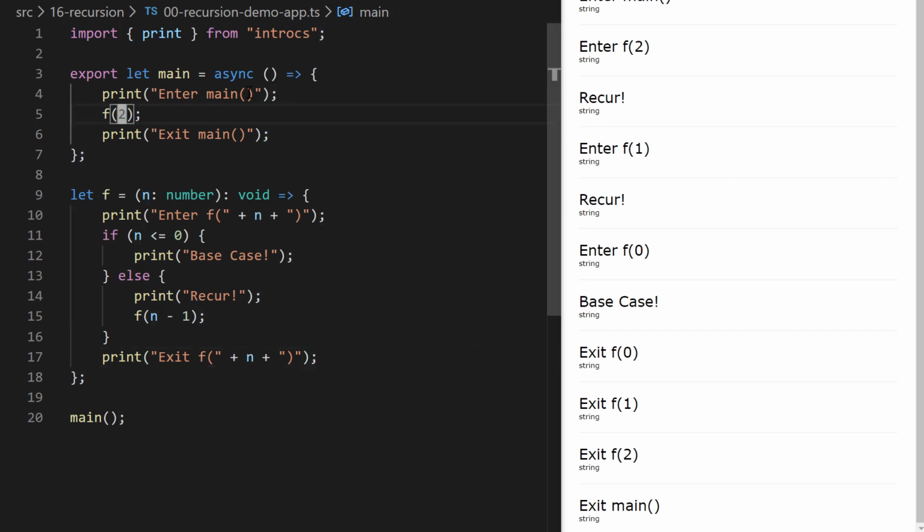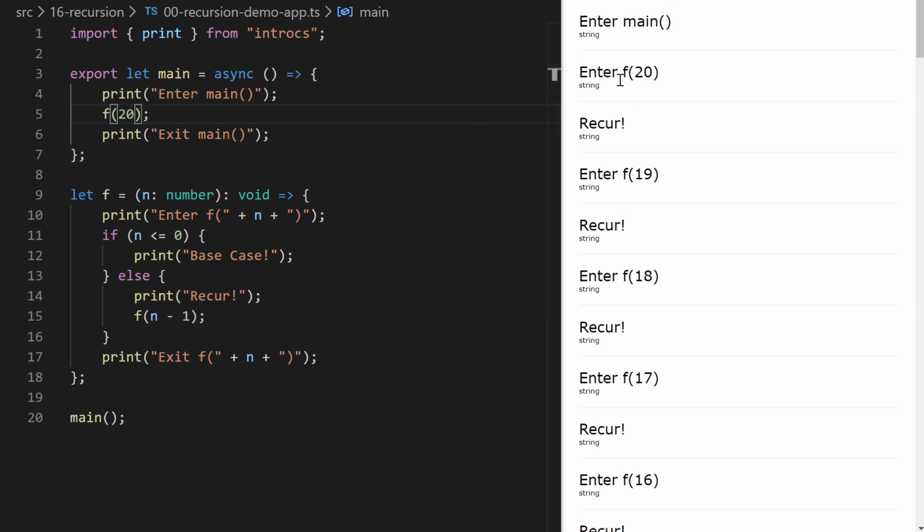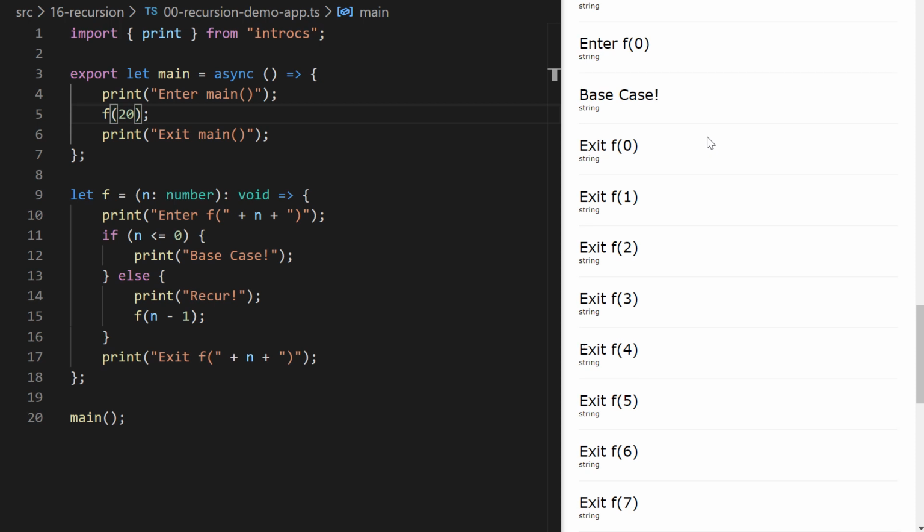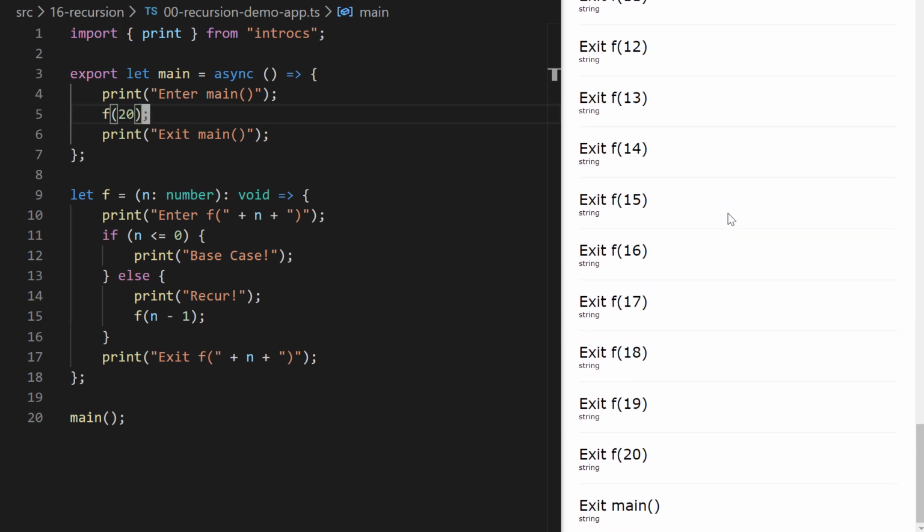Now, if you wanted, the computer is very happy to evaluate much larger values of n here. So n of 20 would give us the same pattern, but with a larger range. So 20, 19, 18, all the way down to our base case. And when we get to the base case, notice we pop our way back up the stack until we reach the main function frame and our program evaluation is done.